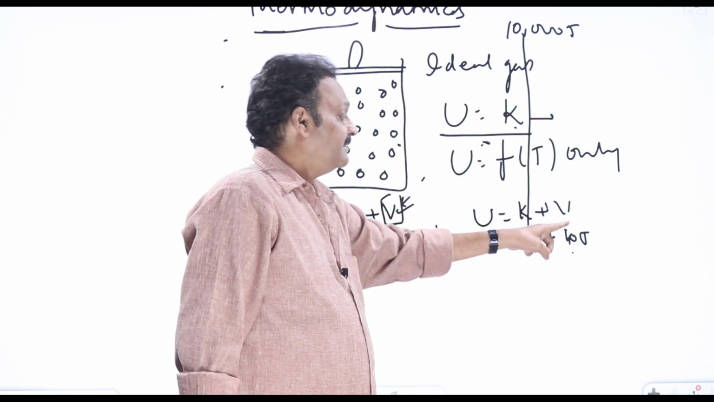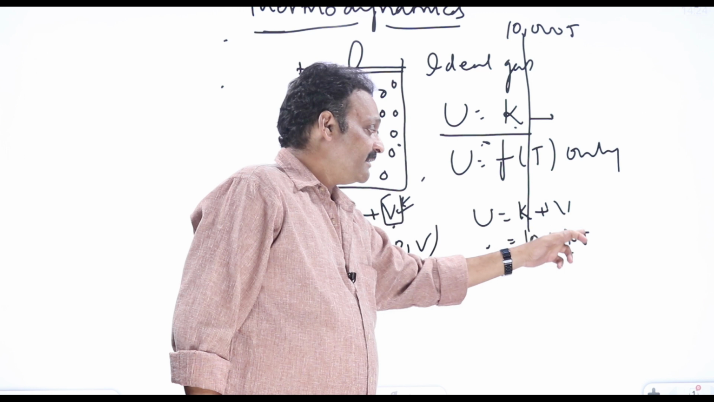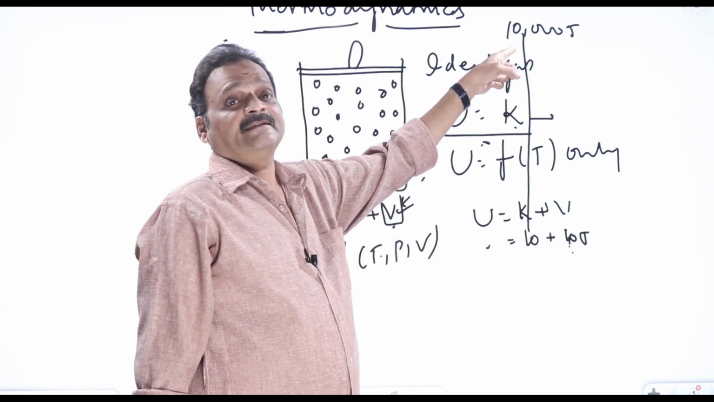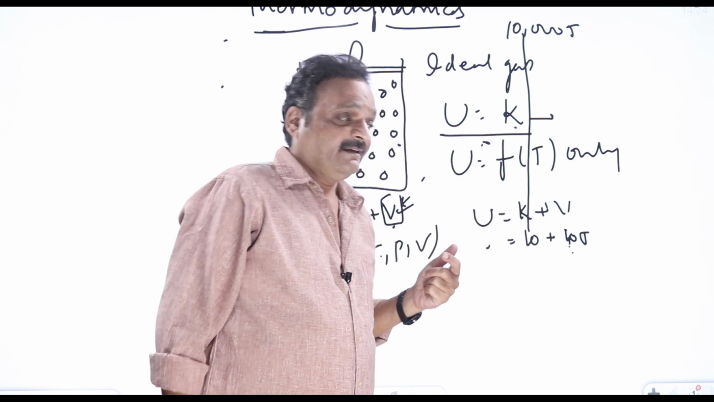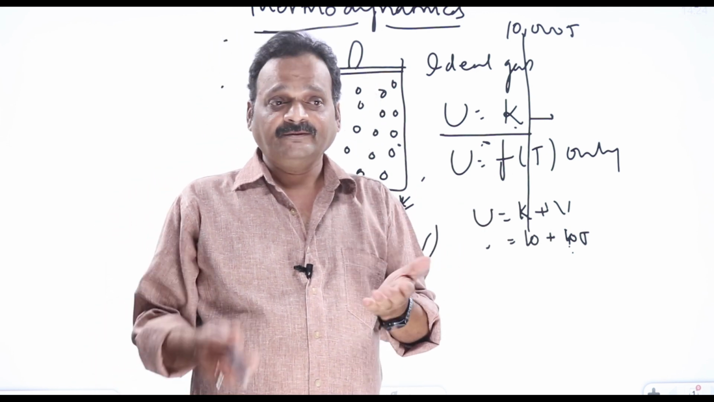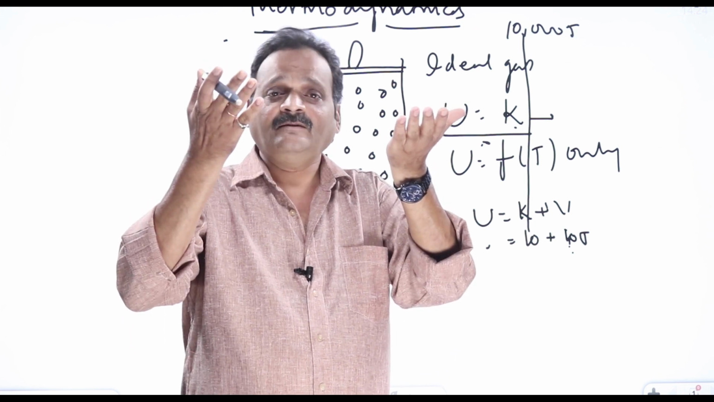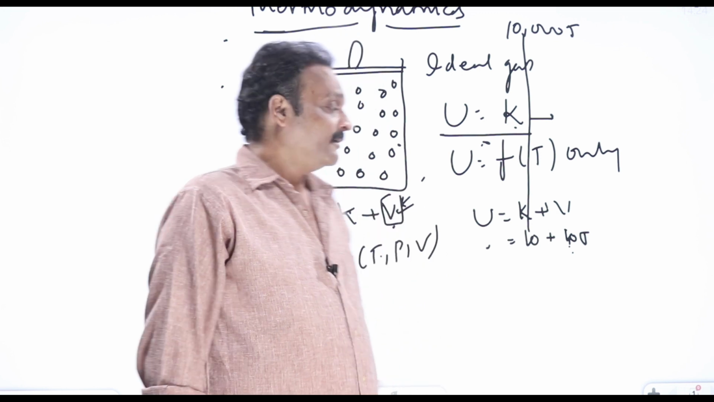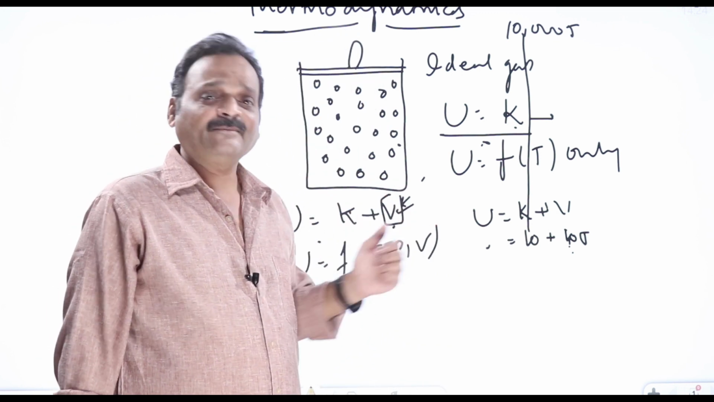But 10 is negligible compared to 10,000. So I can say that potential energy is negligible. Total energy is entirely kinetic in nature, so it becomes an ideal gas. Means a real gas behaves like an ideal gas at very high temperatures. If you take any real gas and heat it to a very high temperature, we can say that it is almost like an ideal gas. But is this a correct procedure? Is this an ideal procedure?